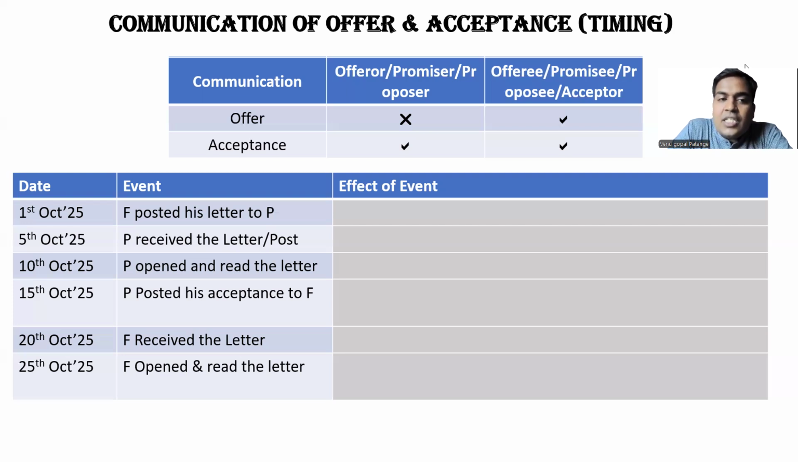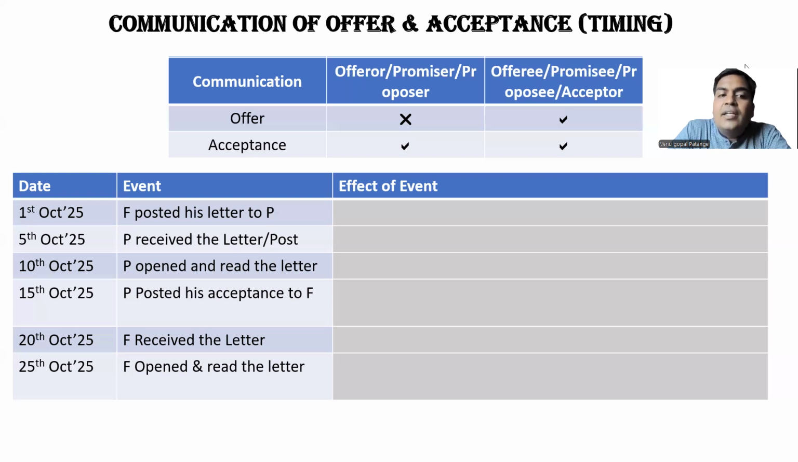So in this case, let us see, F posted the letter to P. Did P receive the letter? P had not received the letter till 4th of October. He received it on 5th of October. So till 4th, the offer was not communicated. On 5th, he received the letter. Was the offer communicated to P? Even in this scenario, the offer was not communicated.